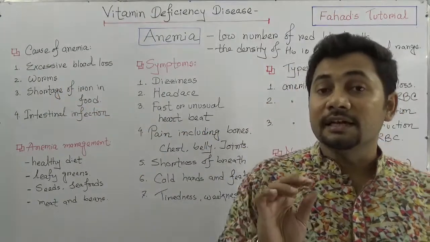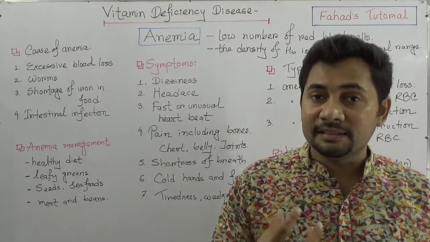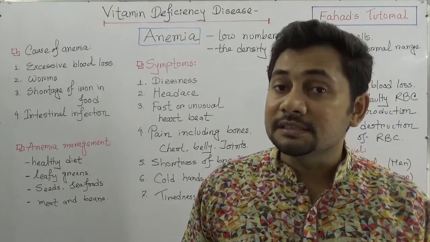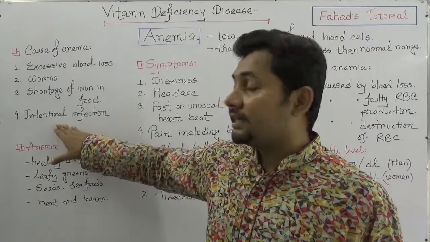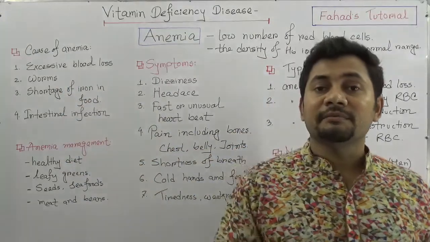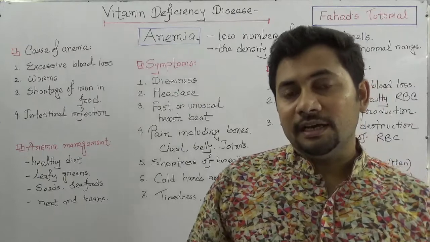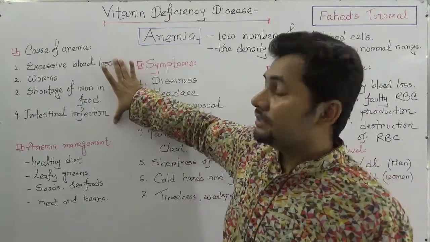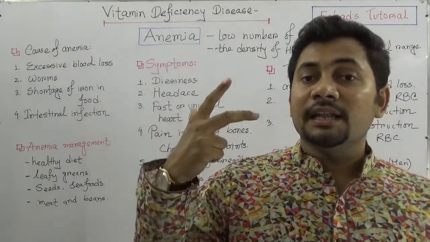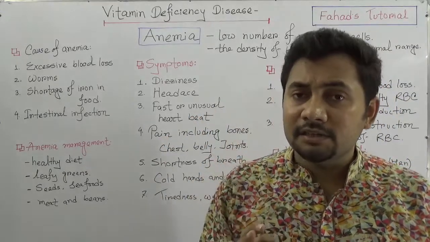Shortage of iron in food. If somebody lacks a balanced, healthy diet, then it can develop a lack of hemoglobin, and that is also a reason for anemia. Think about intestinal infections, which are similar to worm related disease, but intestinal infections can be viral or bacterial, and these infections may lead to anemia. So mainly the causes of anemia can be excessive blood loss, worm related disease, lack of iron in food, and intestinal infections. These are the main causes for anemia.